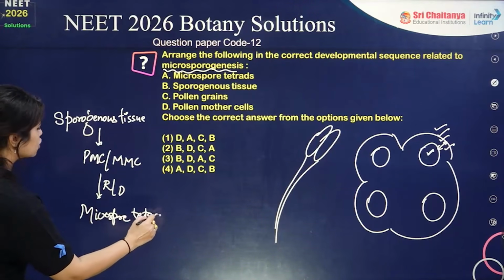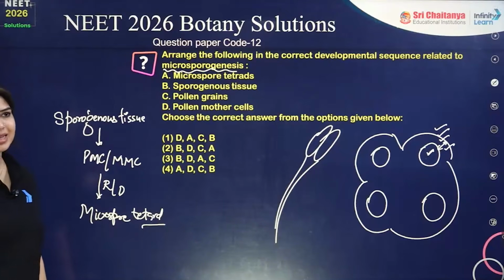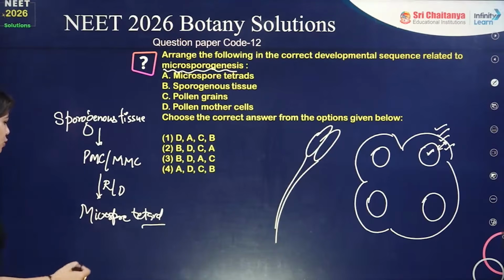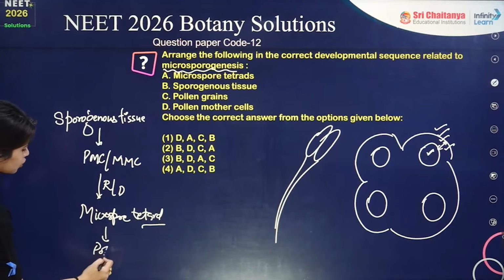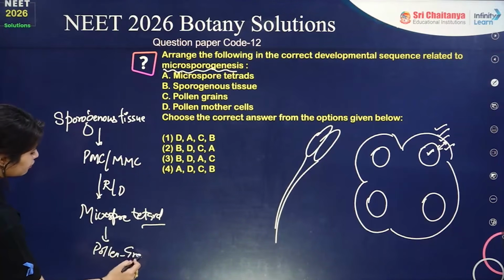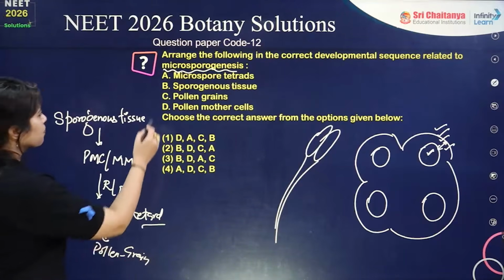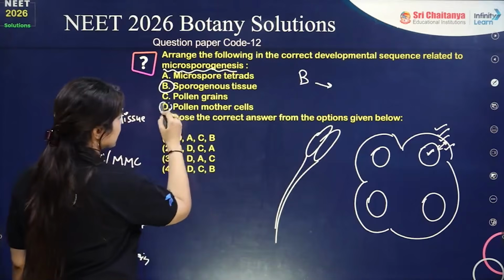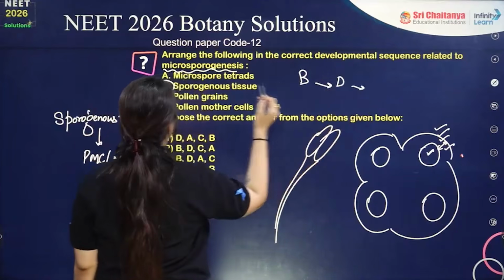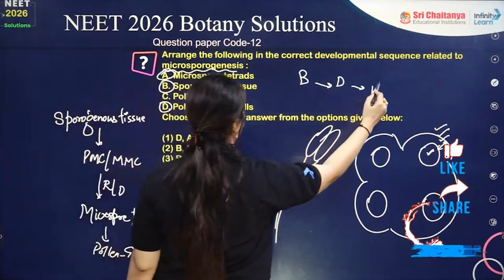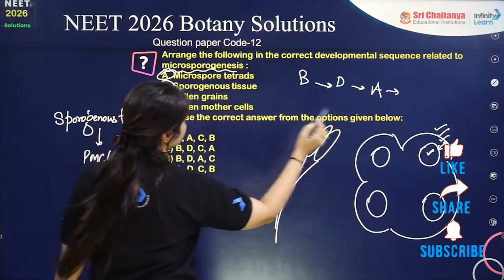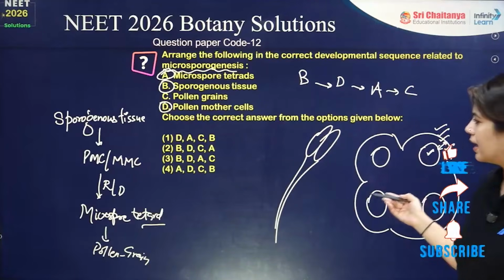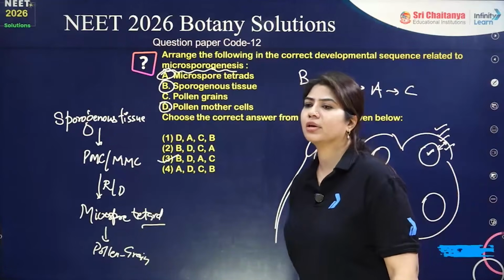When we dissolve this tetrad with the help of Kelly's enzyme, microspores will be there, and from individual microspores my pollen grain will be formed. So sporogenous tissue is my B, then pollen mother cell is my D, then microspore tetrad is my A, and then pollen grain is my C. So the answer has to be B, D, A, and C, which is option number 3.